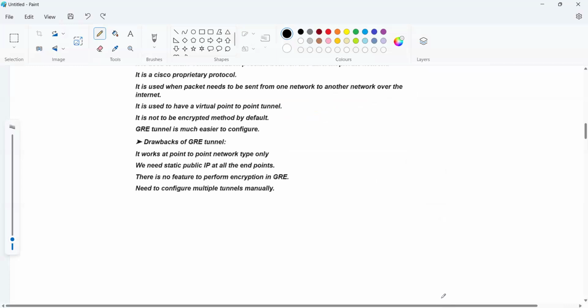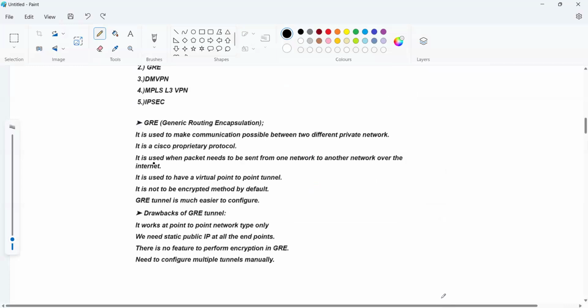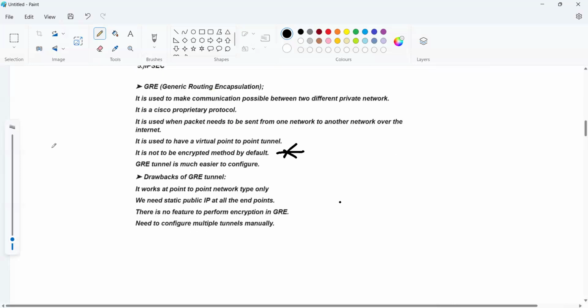Now move to the disadvantages. It is not an encrypted method. The major drawback is that it does not use encryption. Whichever data is there, point to point, it will be sent as plain text.